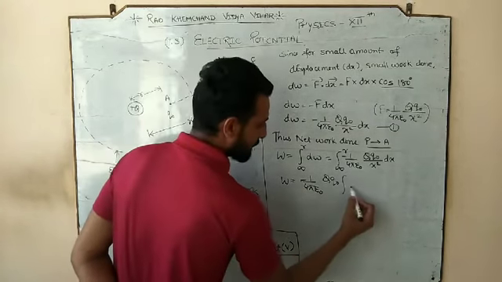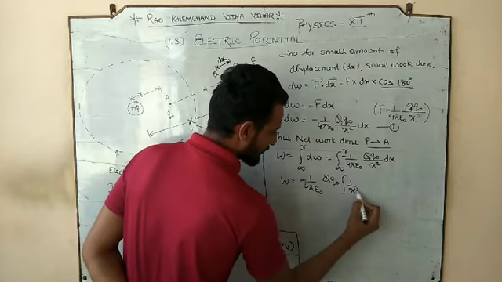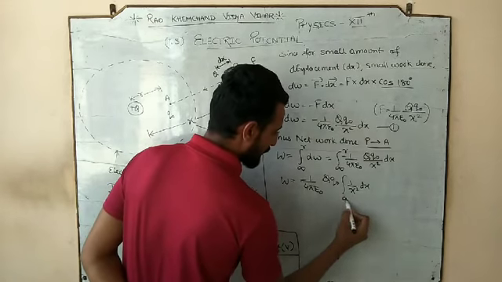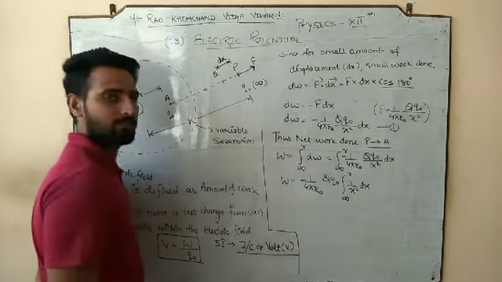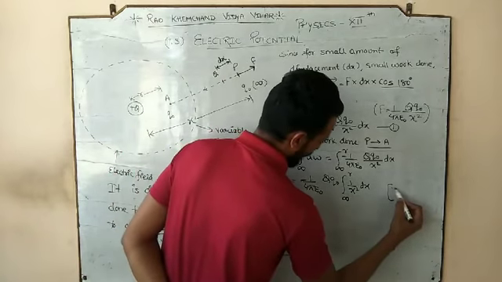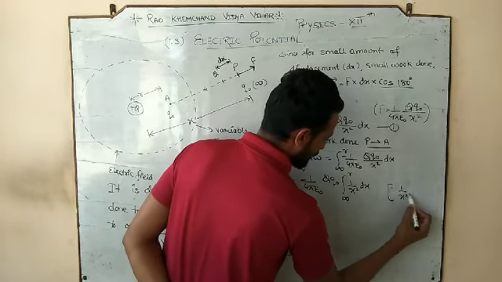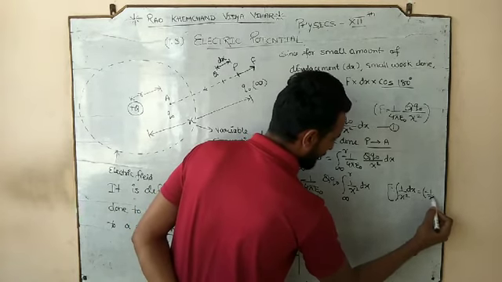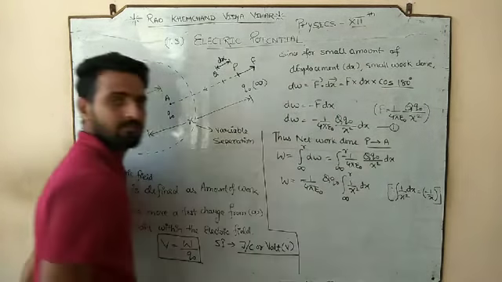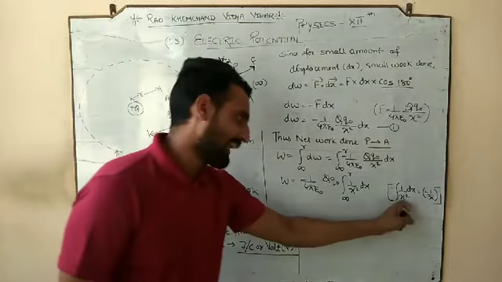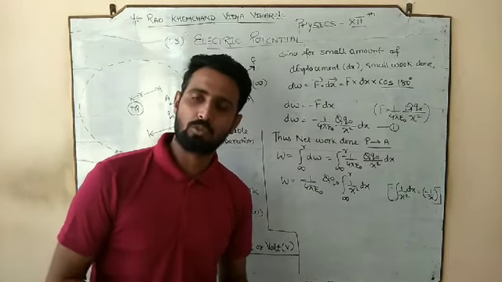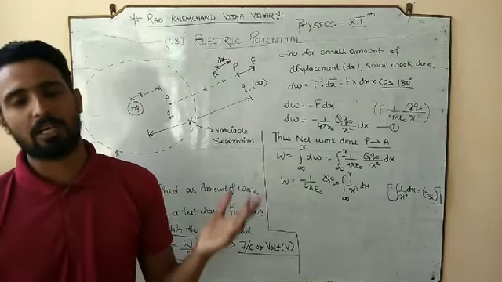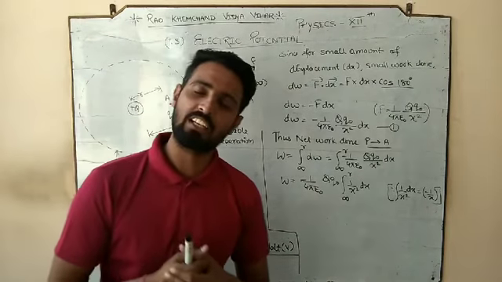What is left behind is 1 by x square dx from infinity to r. And you all know, and you can also try, the integration of 1 by x square dx is negative 1 by x. Take that x square to the upper side, it would be x power minus 2, and you can apply the rule of integration.